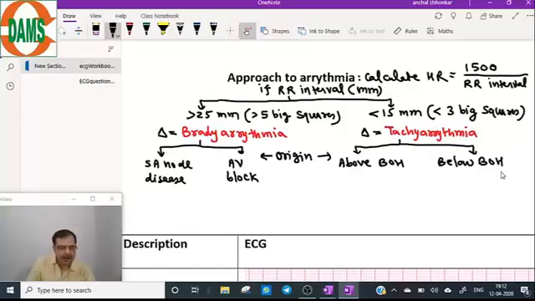Now, an origin above the bundle of His is known as supraventricular.